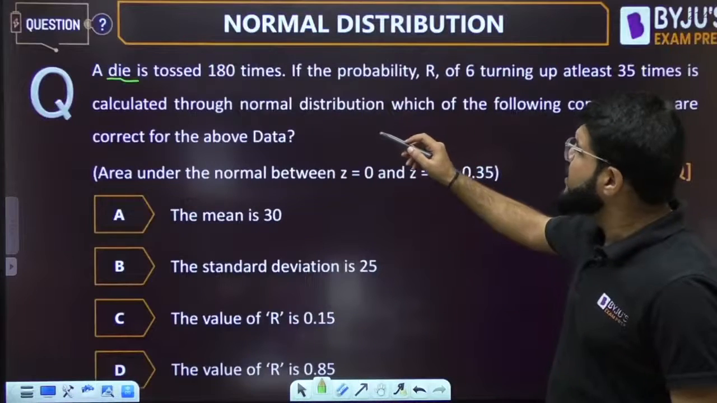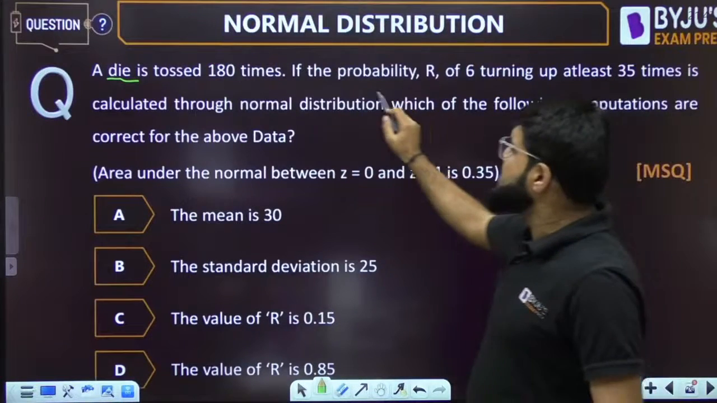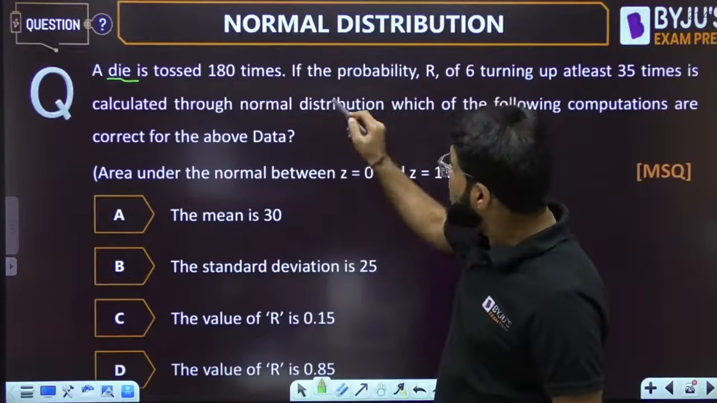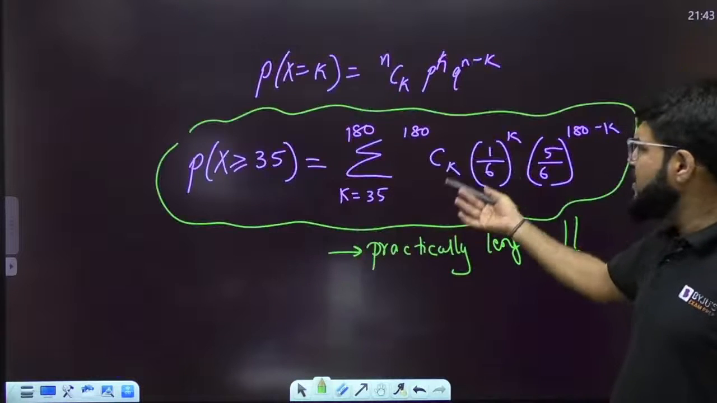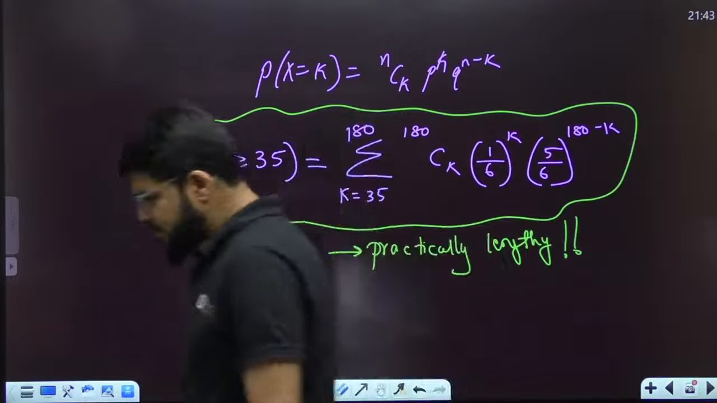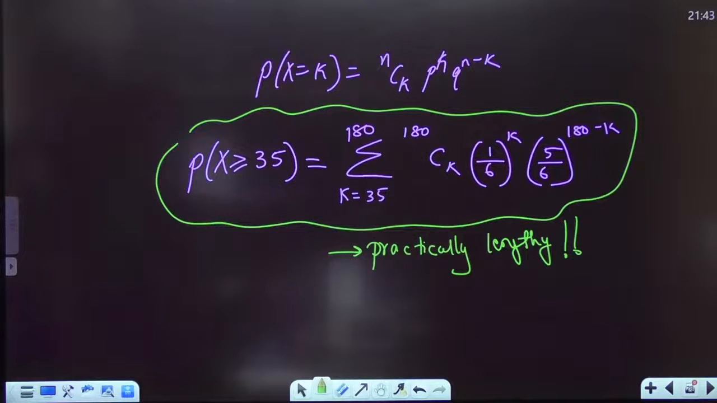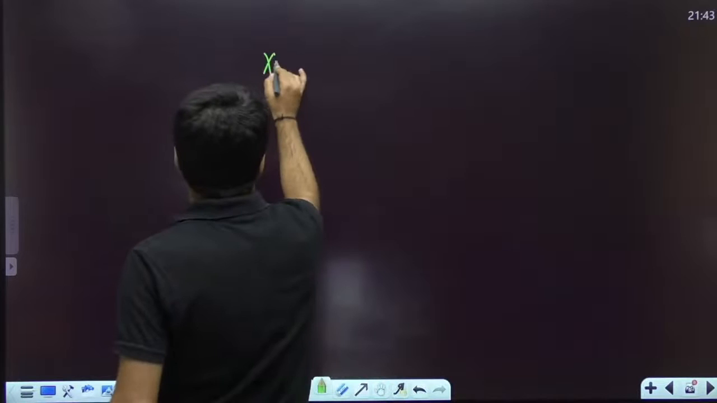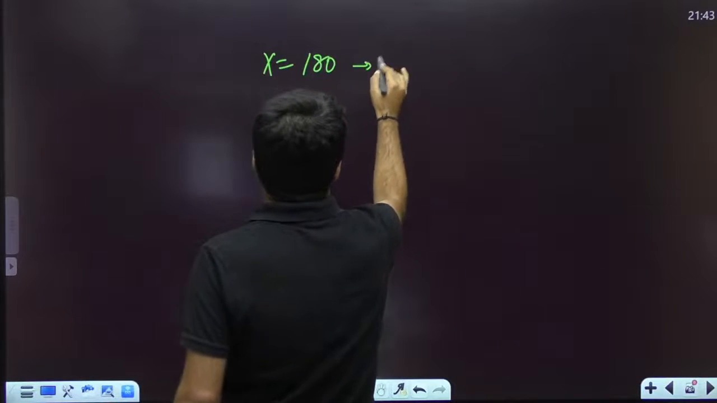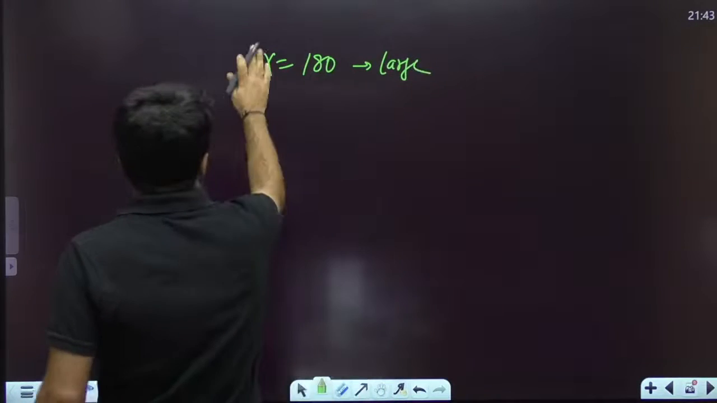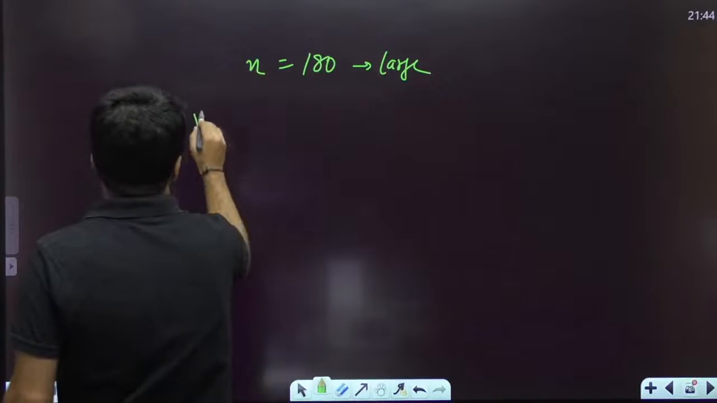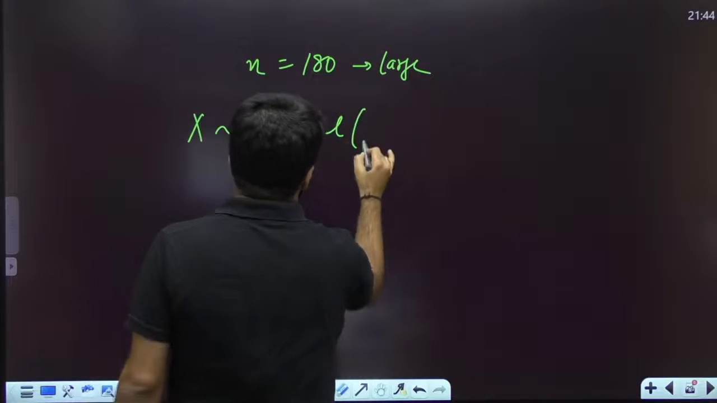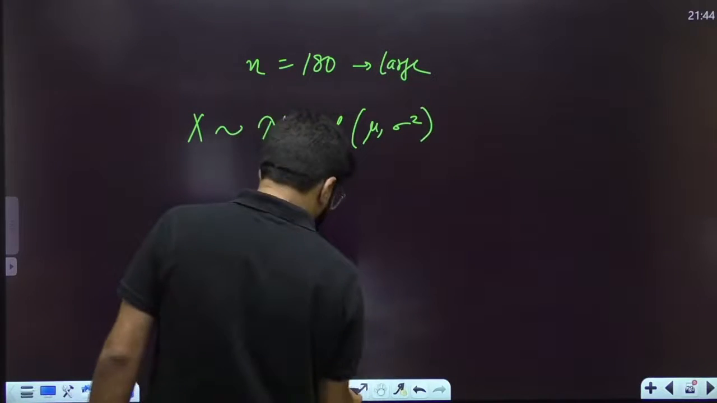Even if they don't say in the question, the probability of 6 turning up is calculated through normal. You are not left with any other choice, because if they don't say, you try to solve and you come to a nearly impossible calculation. So what is the logic I will apply? The number of trials, 180, is large enough, and x is going to be approximated by a normal distribution having mean mu and variance sigma square, right?